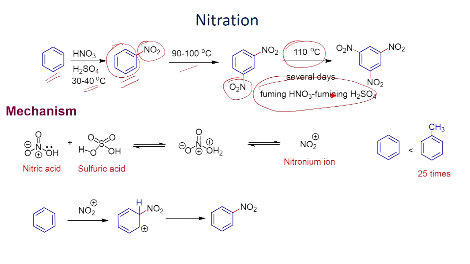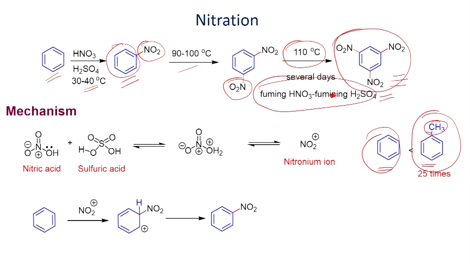The reaction is very slow. You have to carry out the reaction for several days, so that you can end up with 1,3,5-trinitrobenzene as the product. So, if you want to make this trinitrobenzene, you have to carry out the reaction under vigorous reaction conditions. However, toluene shows about 25 times greater reactivity compared to benzene, due to the electron donating nature of the methyl group. Once you have an electron donating group, the reaction can be facilitated.